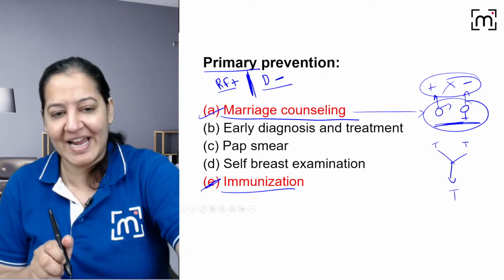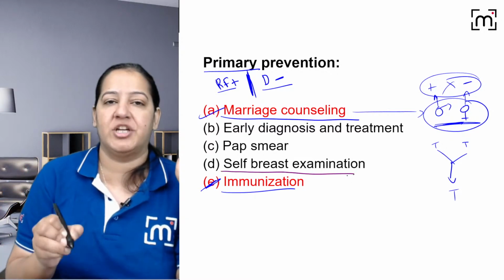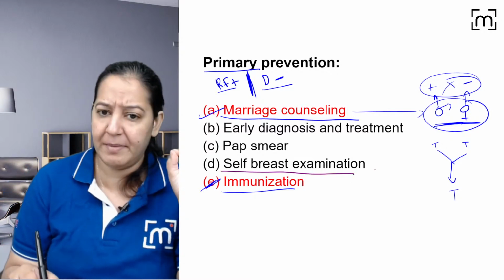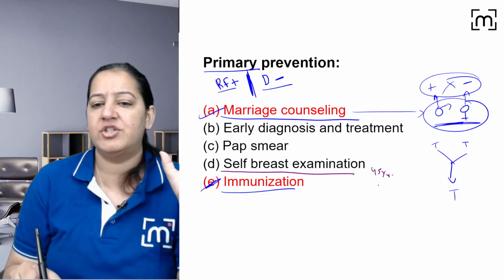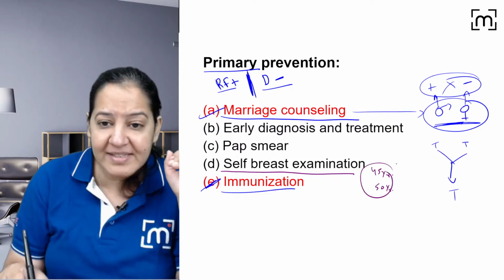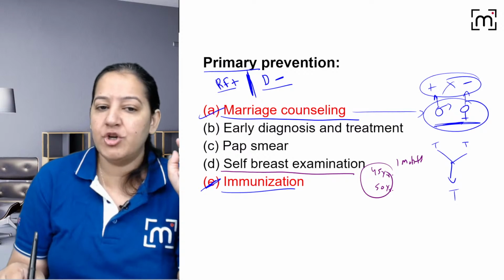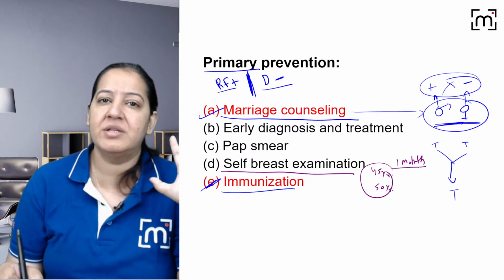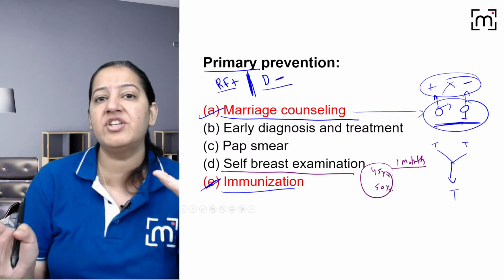Many of you have said the answer is self-breast examination. We ask all females after 45 years of age or after 50 years of age, once a month, every month, they should do breast self-examination. There is a peculiar technique in which the breast lump has to be searched in all 4 quadrants.